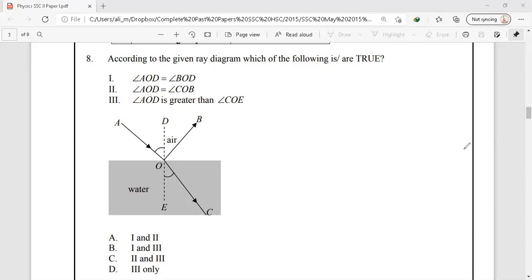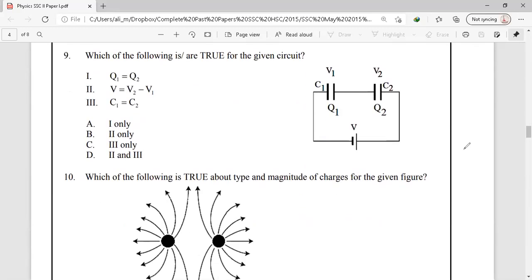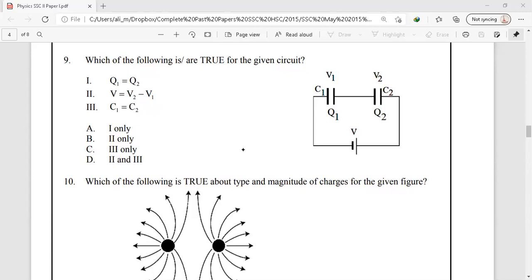So let's see the next question we have in this paper, question number 9. In question number 9, we have two capacitors that are connected in series combination.